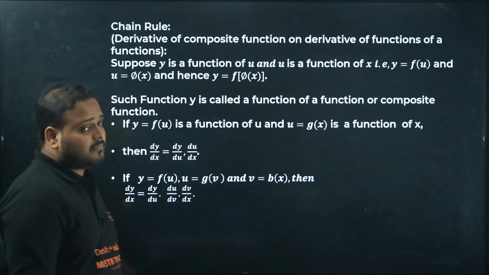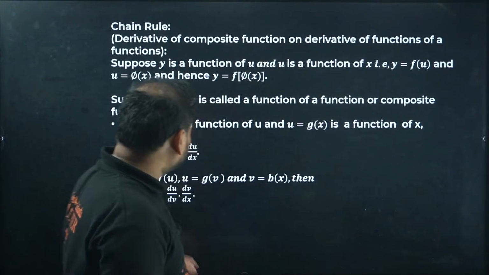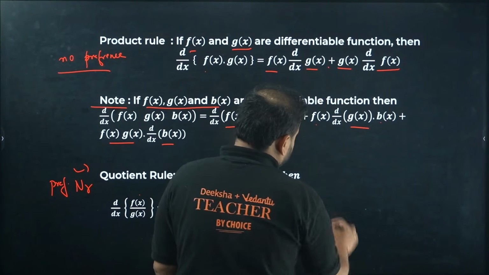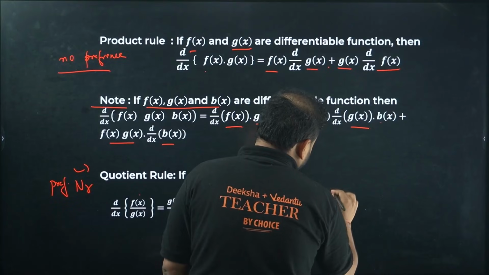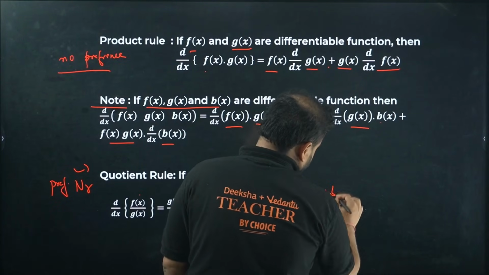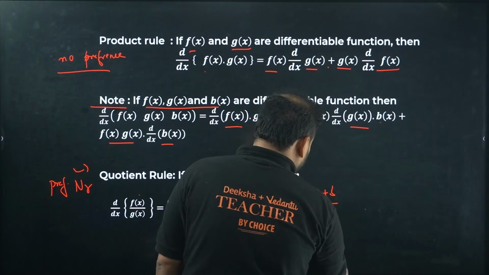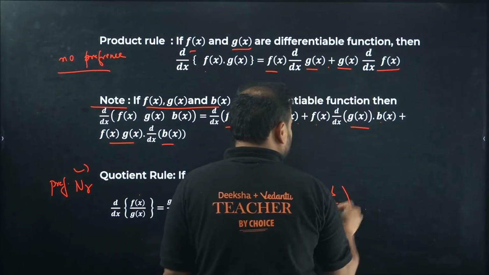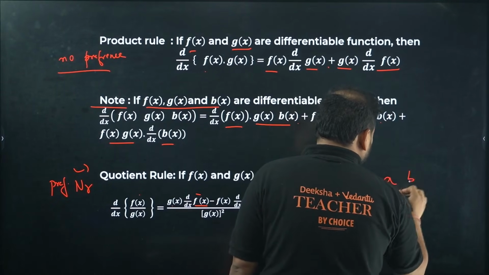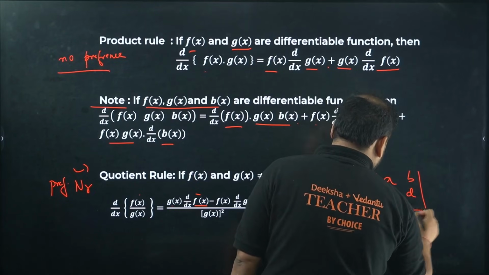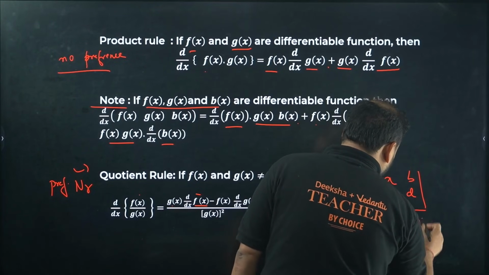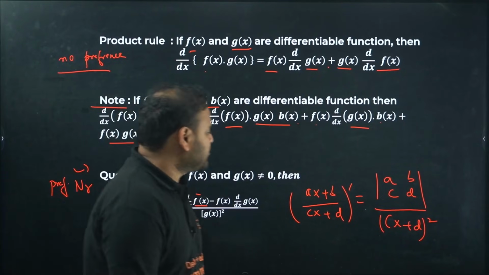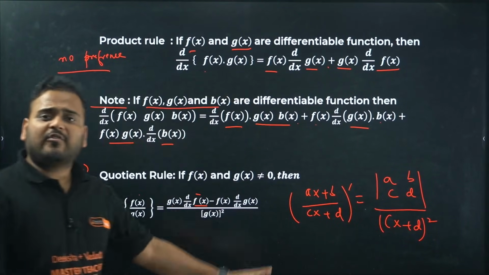Now the chain rule. Of course, I've given you a trick for this one, I remember, right? What's the trick? If you have a function like this, let's say (ax + b) upon (cx + d), the value of this derivative is given by the determinant of a b c d divided by (cx + d) the whole square. Please check once. This is one trick which is applicable.